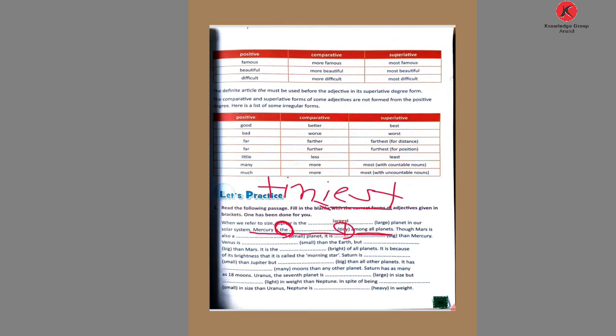Though Mars is also a blank planet. Here, what do we use? No "than" is used after the blank and no "the" is used before the blank.